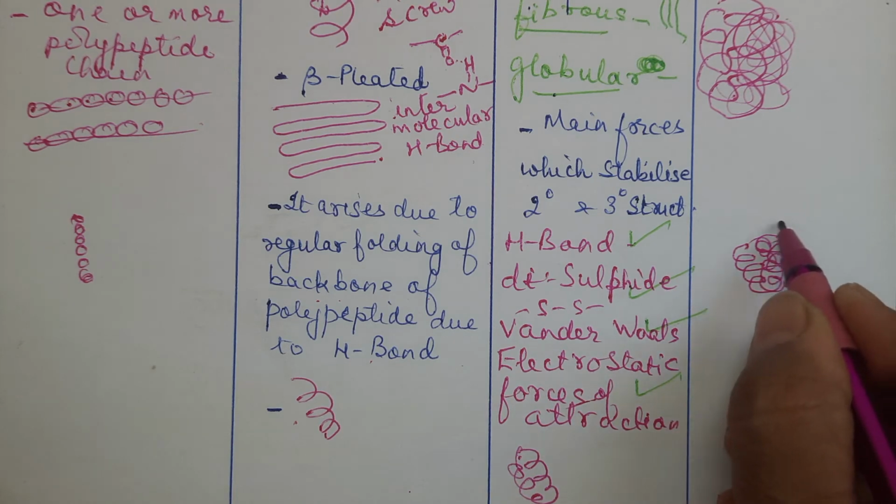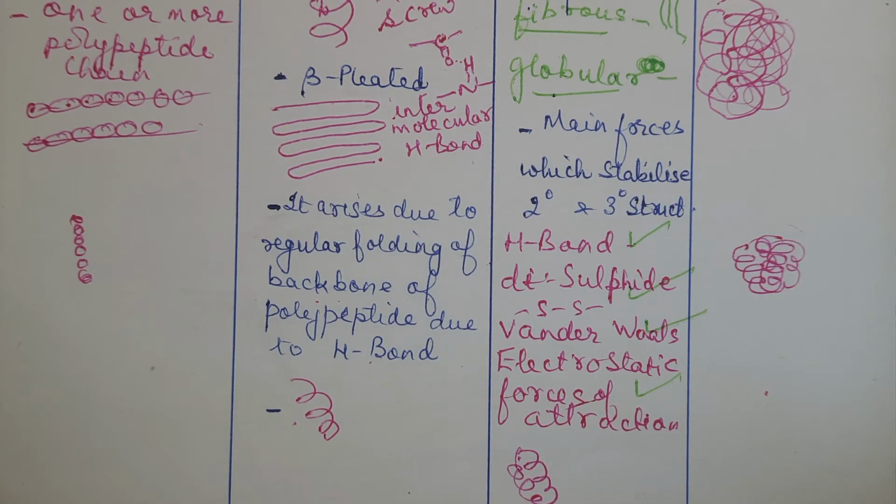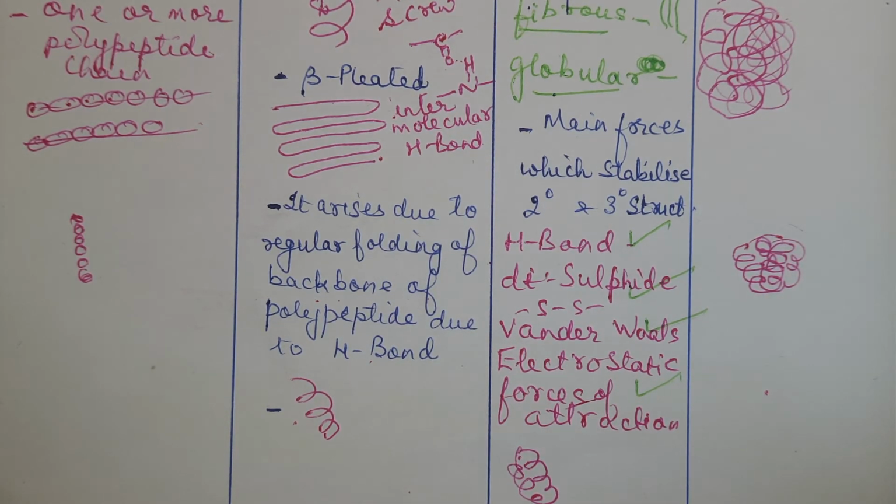Many such polypeptide chains will combine together and result in the formation of a ball-like structure, very entangled, like you have suppose seen the wool. Your mother sometimes uses that wool to make the sweater and all. So that wool threads are there. When the threads get entangled, it's very difficult to remove them out. So that is said to be the quaternary structure, right?